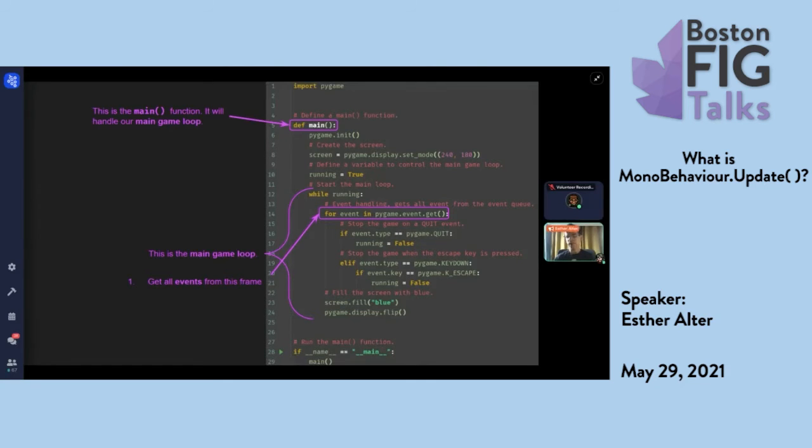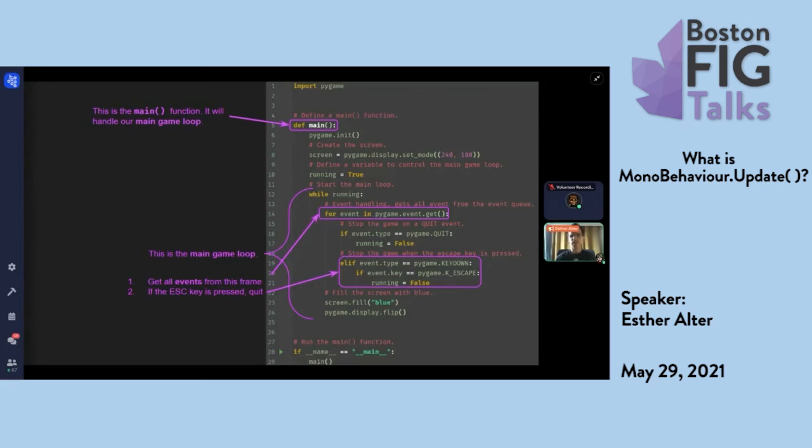For event in pygame.event.get. How that works, don't worry about it. This is the thing that Pygame is going to do for you. It's going to register keyboard events and mouse events and some other events. And then we have a conditional here that says if the event is key down, which means that someone pressed a key, and if that key was the escape key, running equals false. And if running equals false, this loop is over.